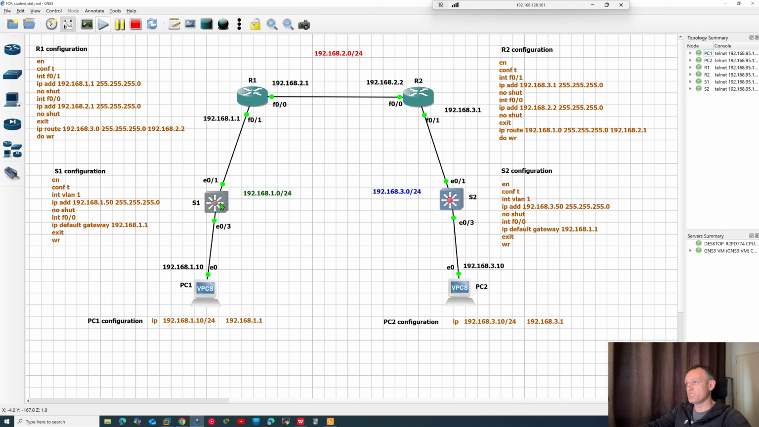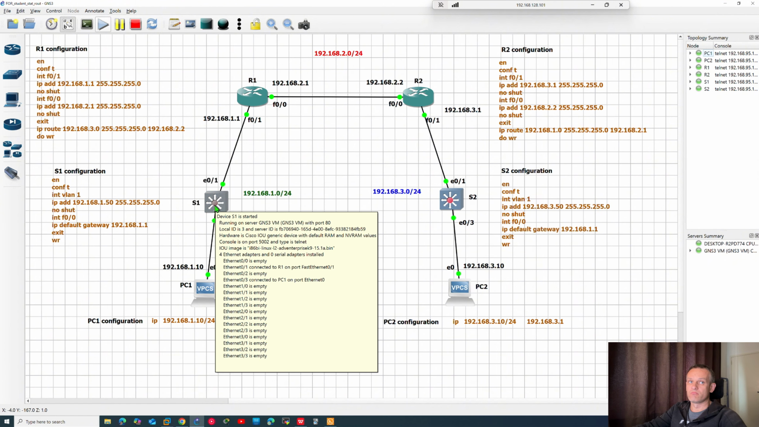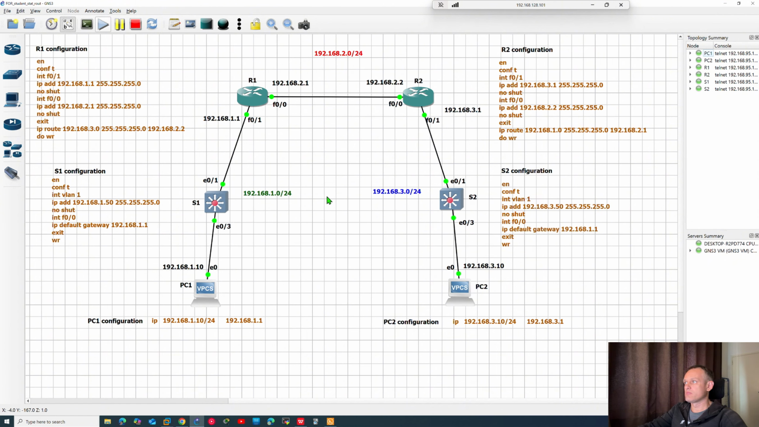And also vice versa. From this switch I can ping the router 1 interface and this one, but to do this I don't need any default gateway on the switches. From one subnet you can ping without default gateway settings. I think I haven't tried this, but it's what I know from the CCNA course.